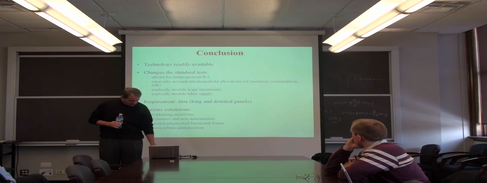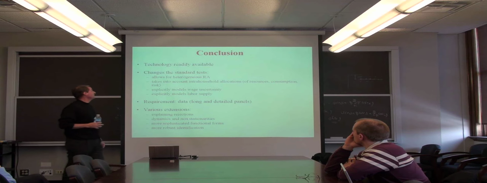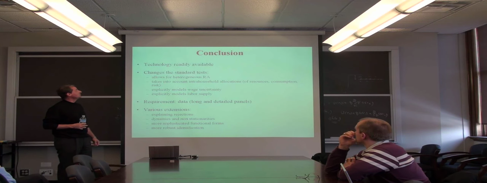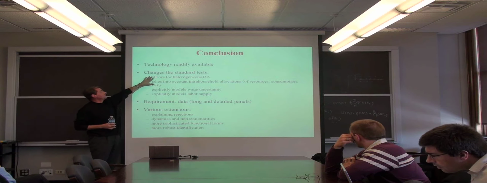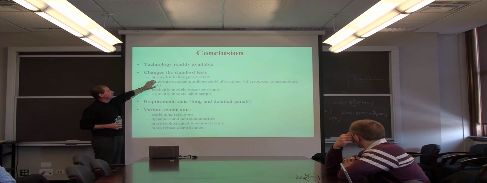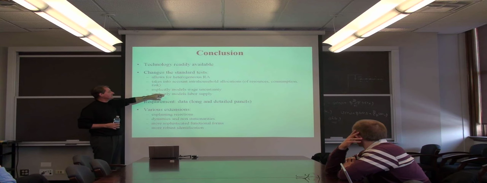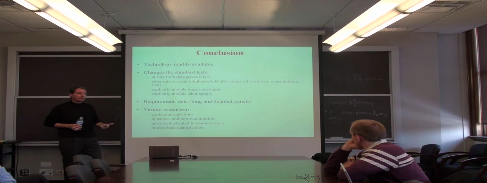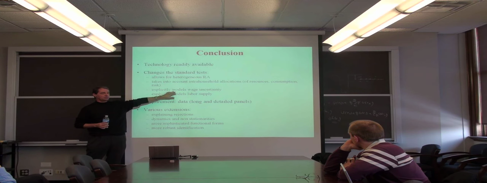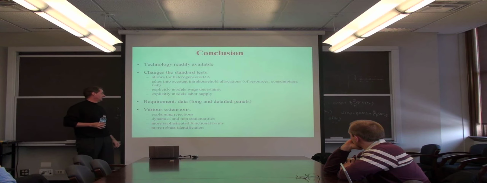Okay, I'm done. Let me just conclude. We have a technology. You can do much better than the standard test. You can allow for heterogeneous risk aversion. You can take into account the transfer allocation, including allocation of risk. You can model wage uncertainty, and you need to develop specific tools, and you can explicitly model responses in terms of labor supply to both income and wage shocks, and they are different.